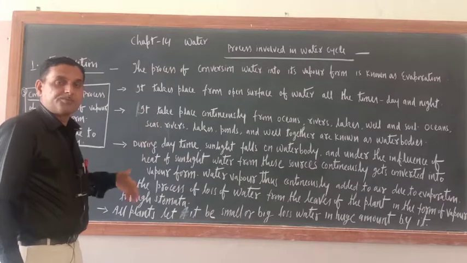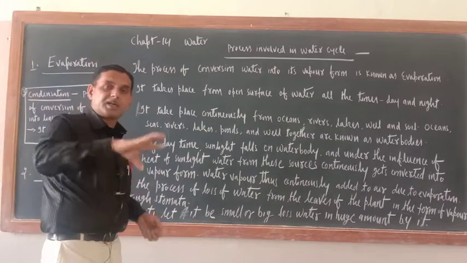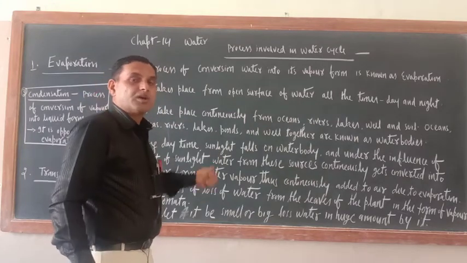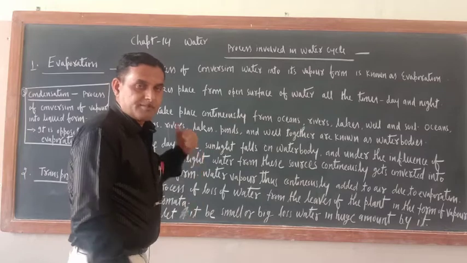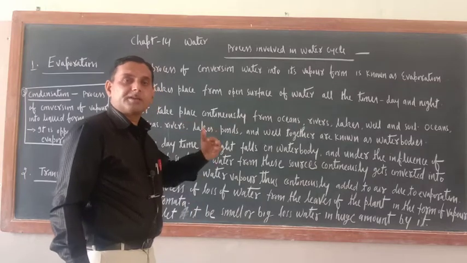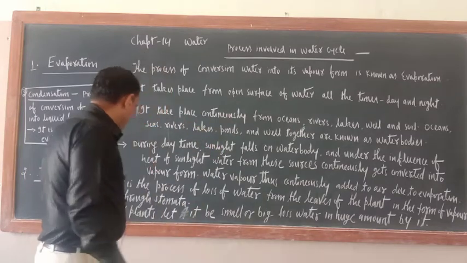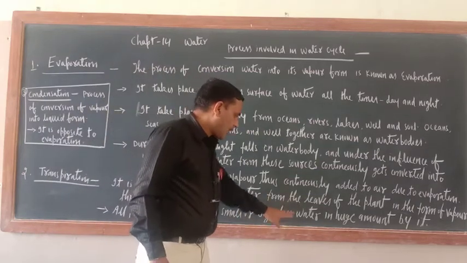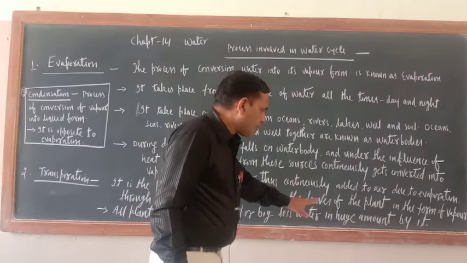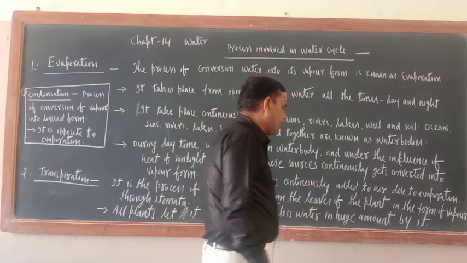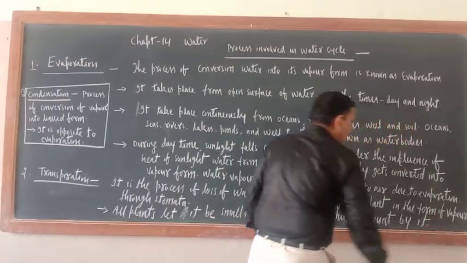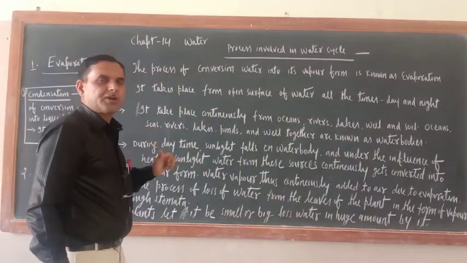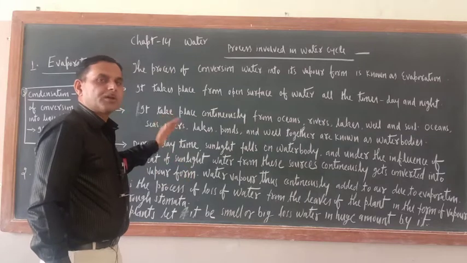Just see, we are saying that air is rich with moisture. Air is rich with moisture because of these two processes, because they keep on adding water vapor to the air. All plants, small or big, lose water in huge amounts by the transpiration process. So our air is saturated with water vapor because of these two processes.